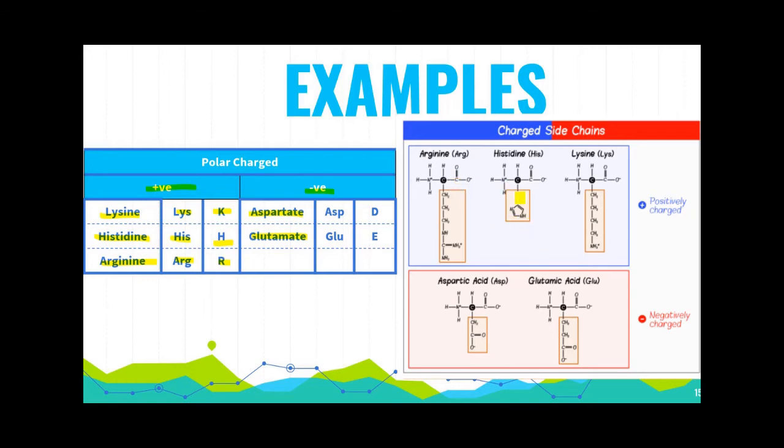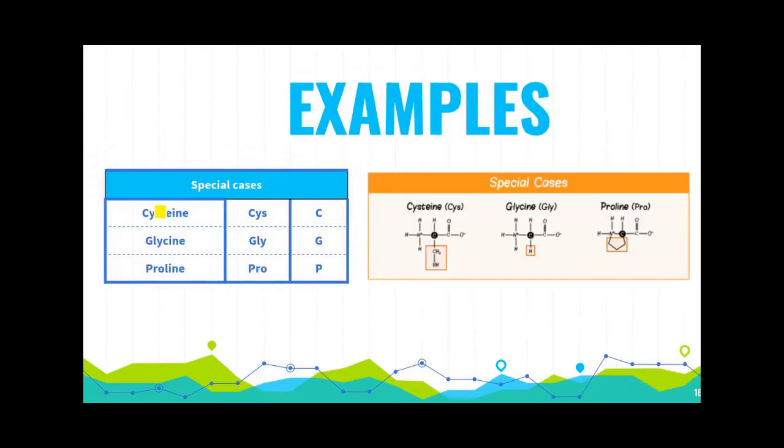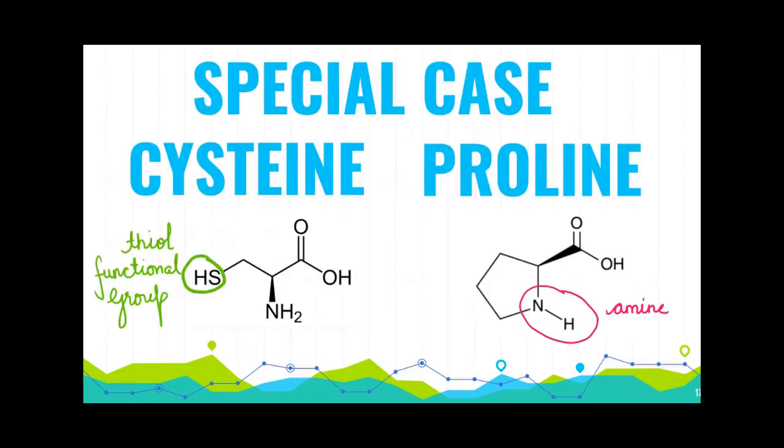These three, arginine, histidine, lysine, are positively charged amino acids, and here aspartic acid and glutamic acid are negatively charged amino acids. So there are some special cases. They are cysteine, glycine and proline. So what is special about cysteine and proline?